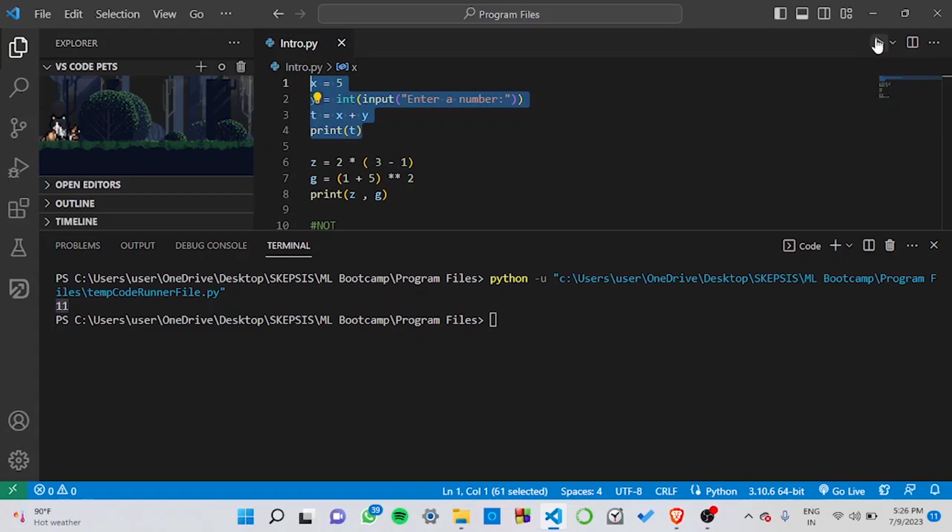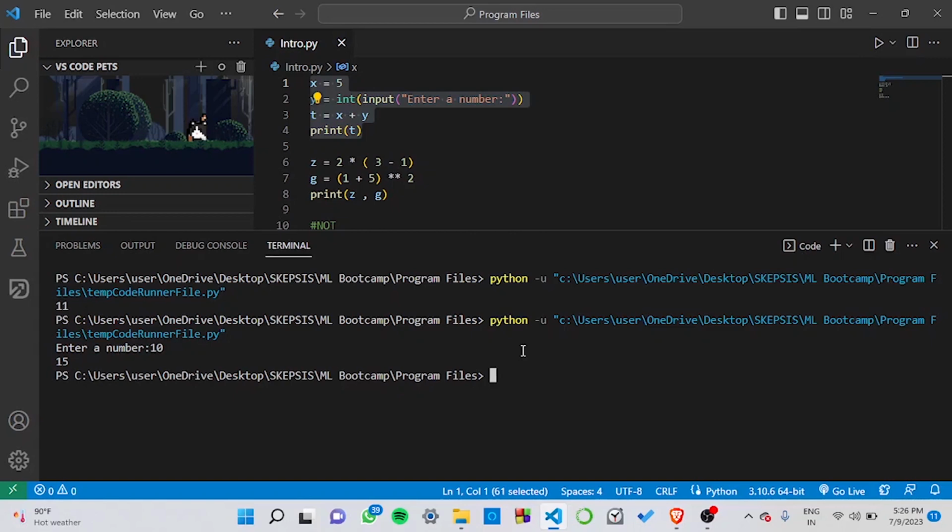So if we were to now run this, you can see it asks us for a number. Let's say we add the number 10. So over here we receive the output 15, since 10 plus 5 equals 15.